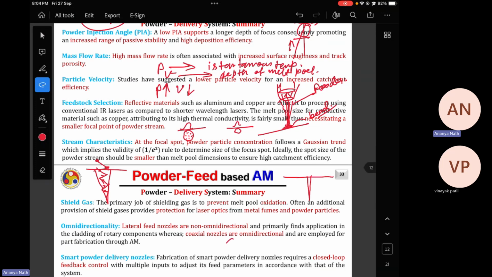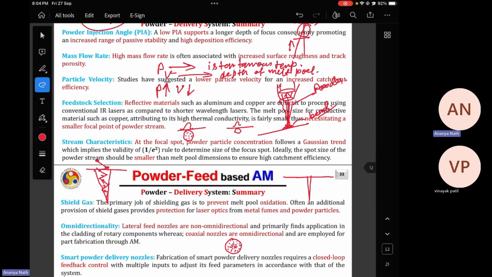Because this is the powder stream that we are working with, at our working zone this is the cross section of the powder stream. There also, at the middle, there will be more powder than at the edges.